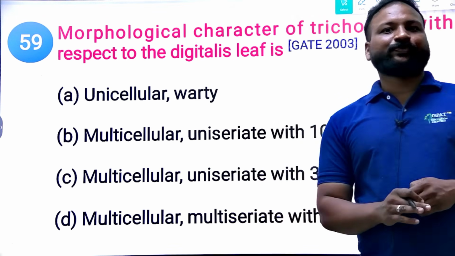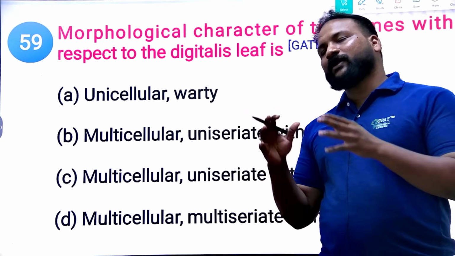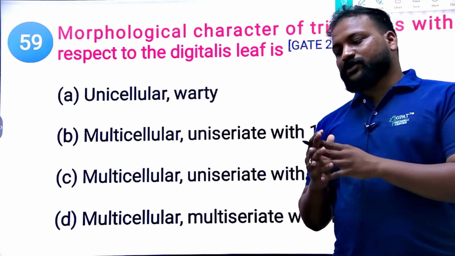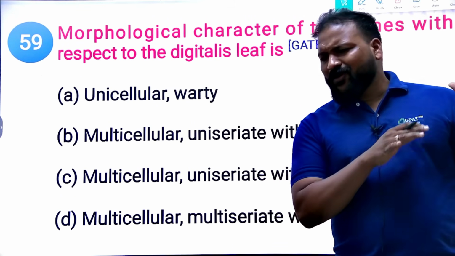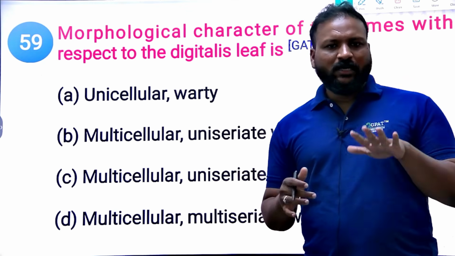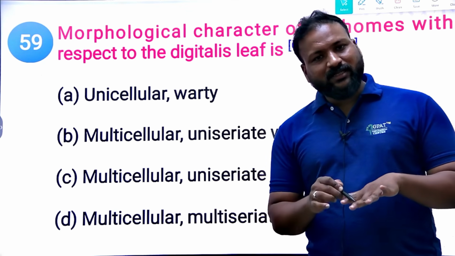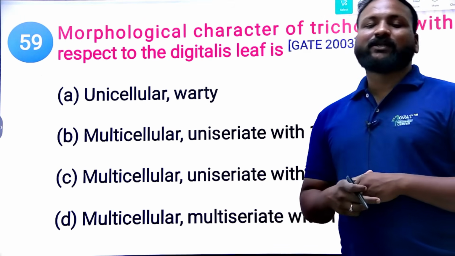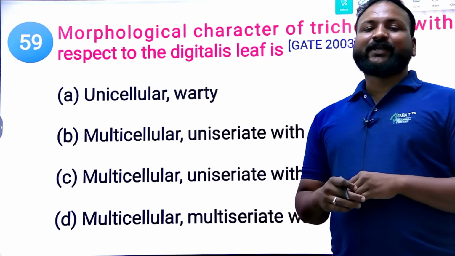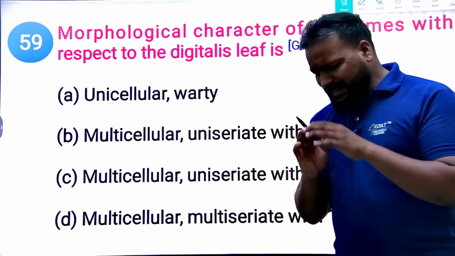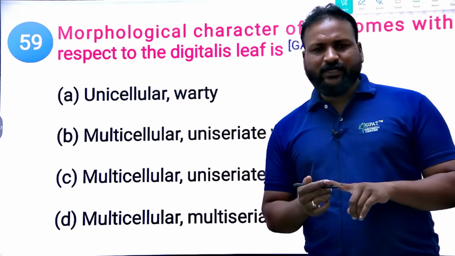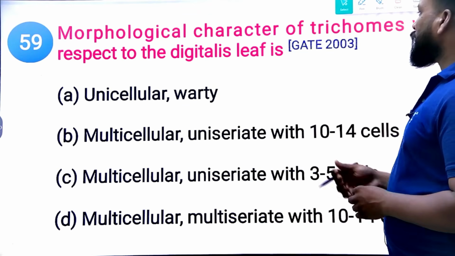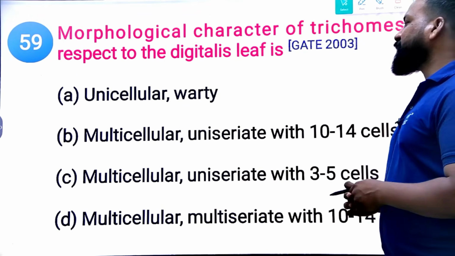What type of microscope? What type of trichomes are present in the digitalis leaf? So first of all, you should remember, at least, no need to cover all the microscopical features. Try to recollect datura, digitalis, vasaka, senna, and belladonna. These 5 leaves are important. So for these 5 leaves, try to check their microscopy in terms of trichomes and in terms of stomata.